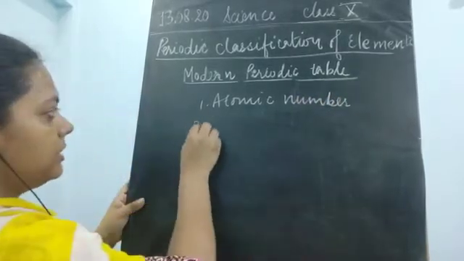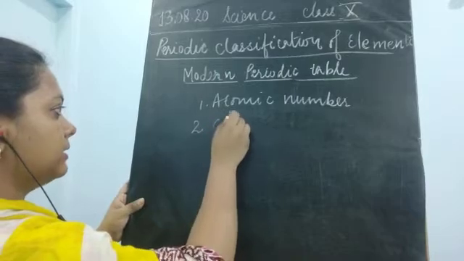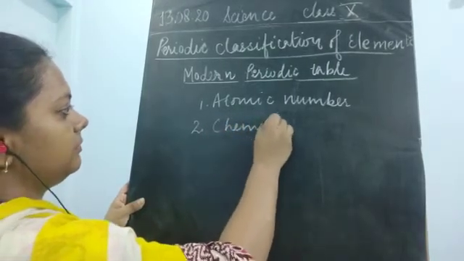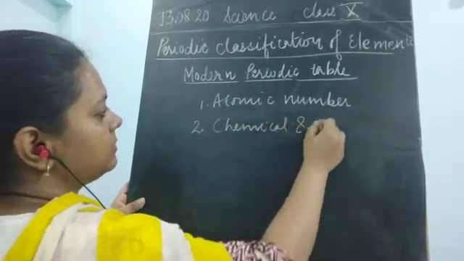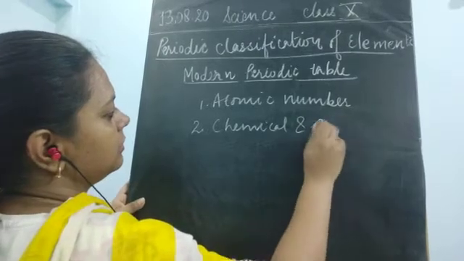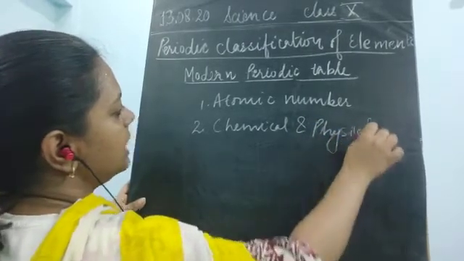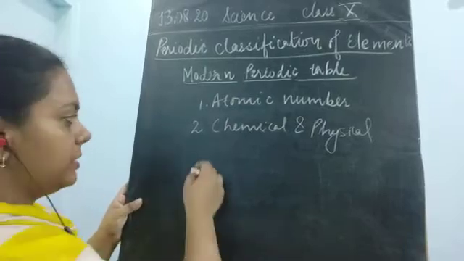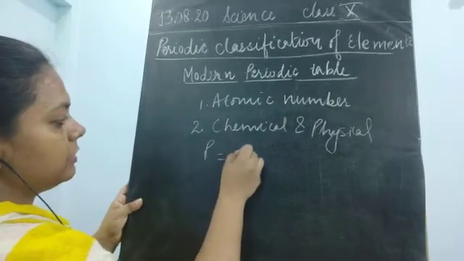This played a major role because it took the chemical and the physical properties both into account. As it was based upon the atomic number, this atomic number is equal to the number of protons, which is equal to the number of electrons.